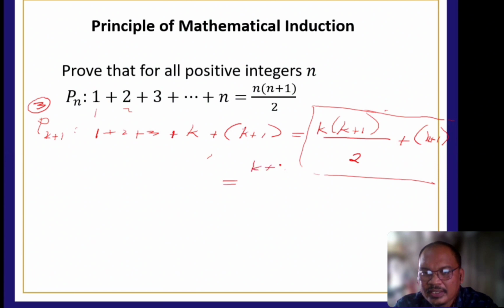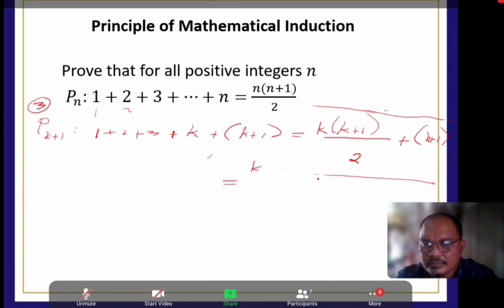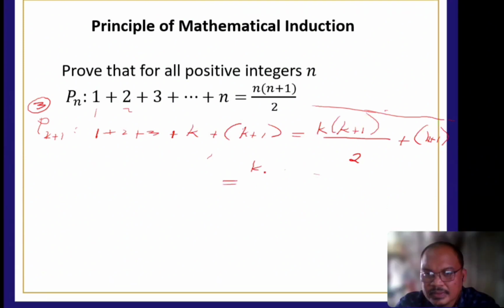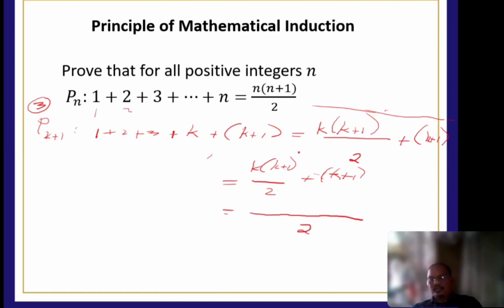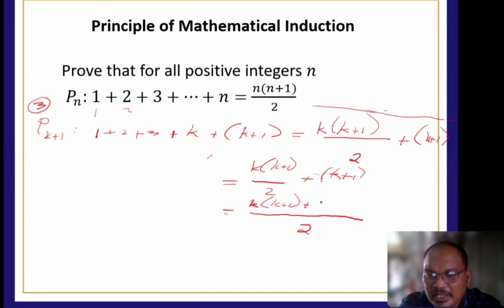So if I will have K plus 1 all over 2 plus K plus 1, magkakaroon ako ng LCD na 2. Tama? Yan po. So 2 divided by 2 is 1 times this 1. So, magkakaroon lang ako ng K plus 1 plus, yan. So, parang 2 divided by 1 is 2 times K plus 1. Yan. Then perform the operation.